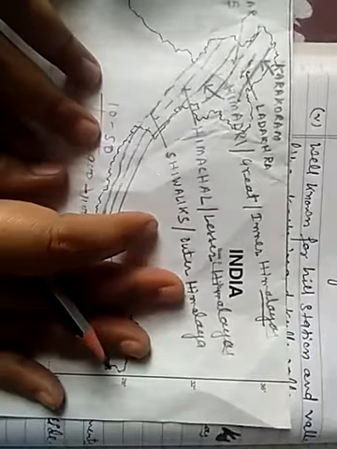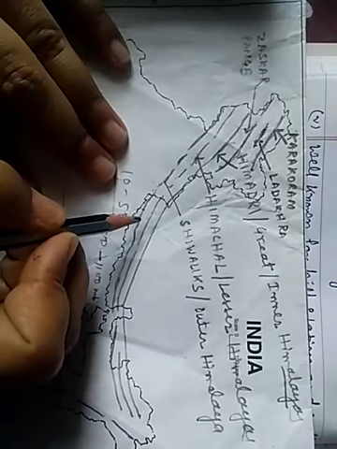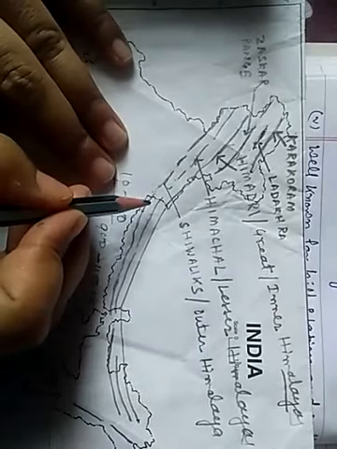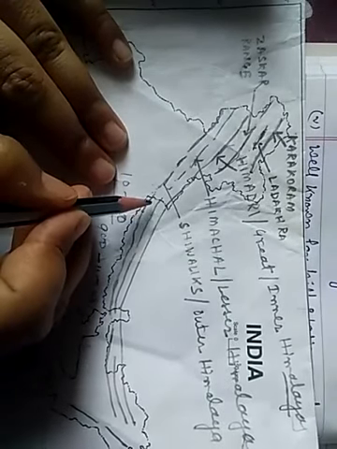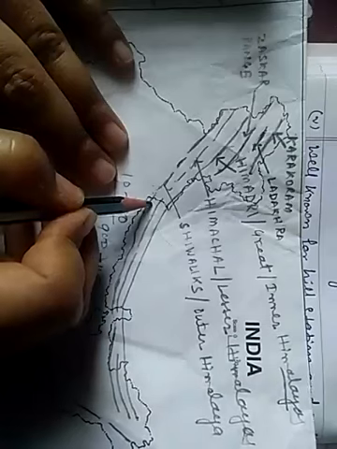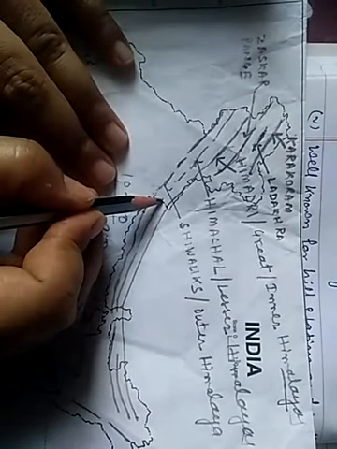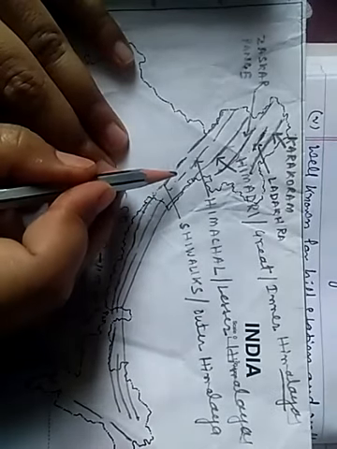Now see the longitudinal valleys. The valleys lying between the Lesser Himalaya, or Himachal, and the Shivalik are known as dunes.